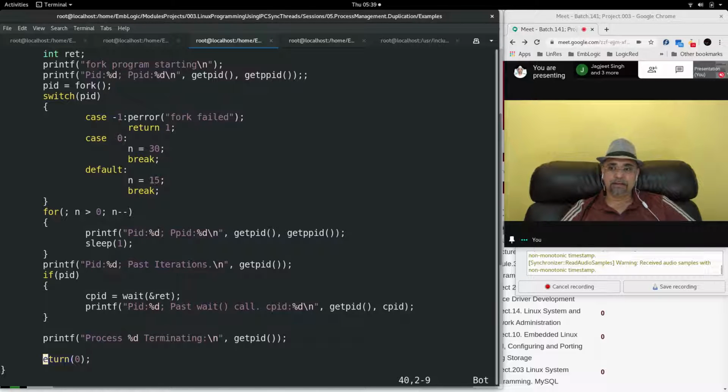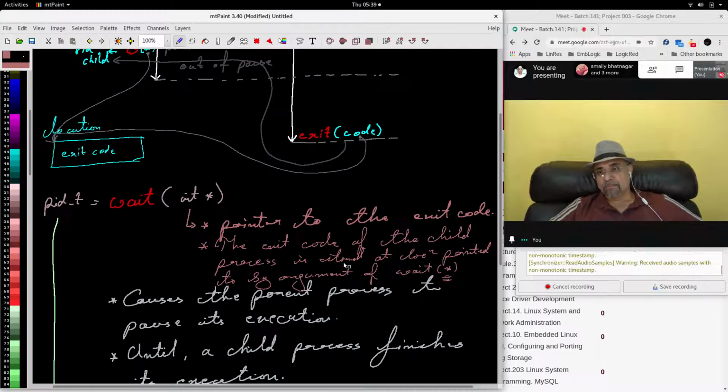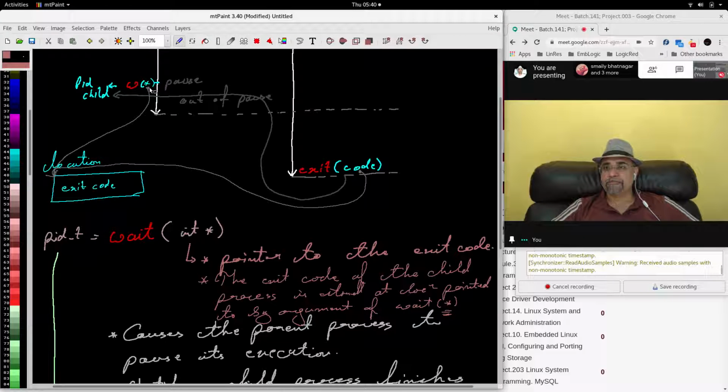Sorry? Where is RET? RET is acting as a pointer. That is this pointer. It will point to a location in which there is no value initially.